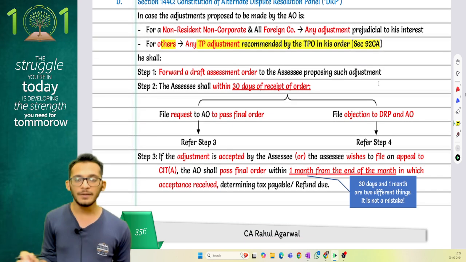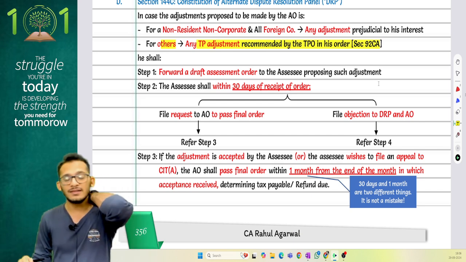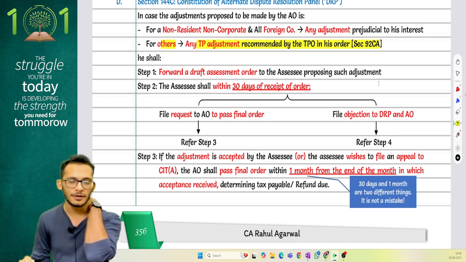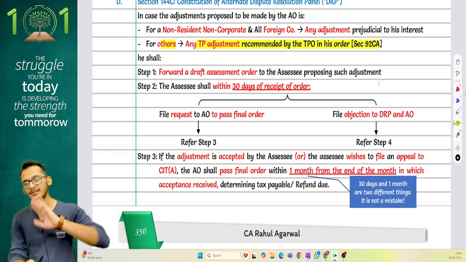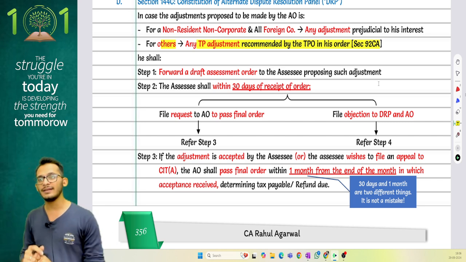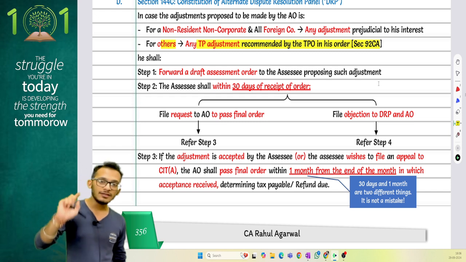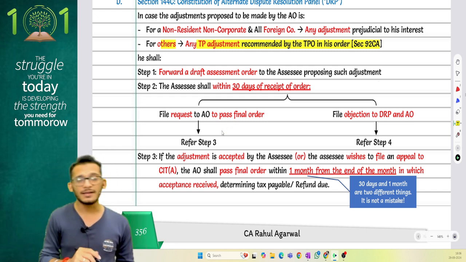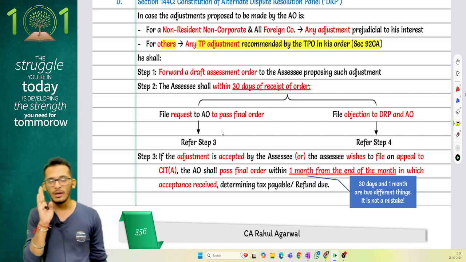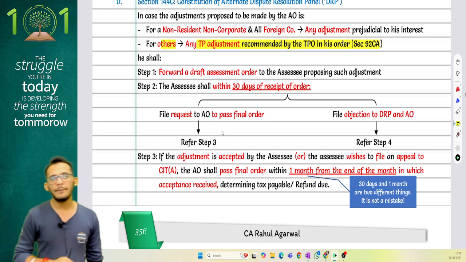In that case, what will happen? First, I will go and inform the assessing officer that, sir, I need a draft assessment order. So you will request a draft assessment order from the assessing officer. The assessing officer will issue the draft assessment order, and within 30 days, you will have to file an appeal to the DRP informing that you want to appeal against this.